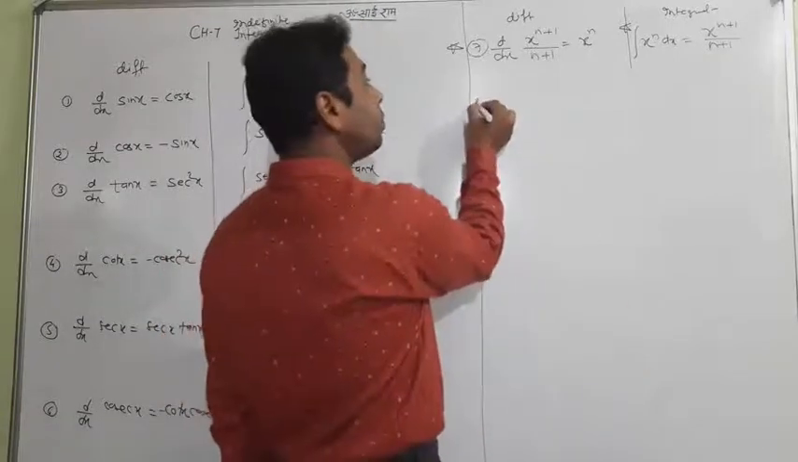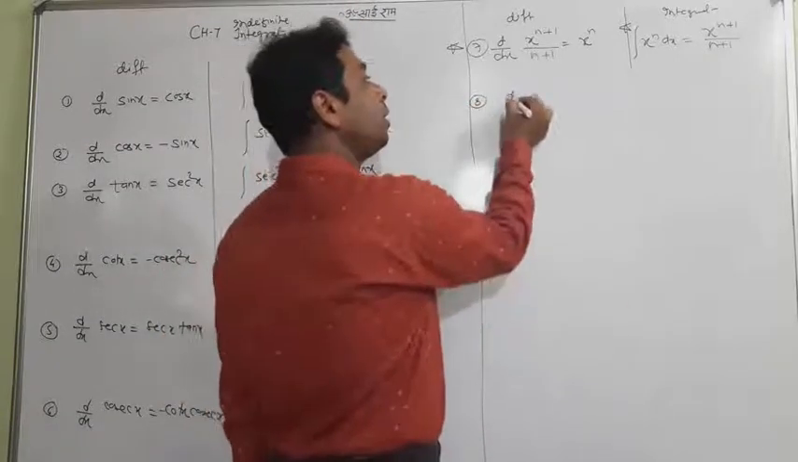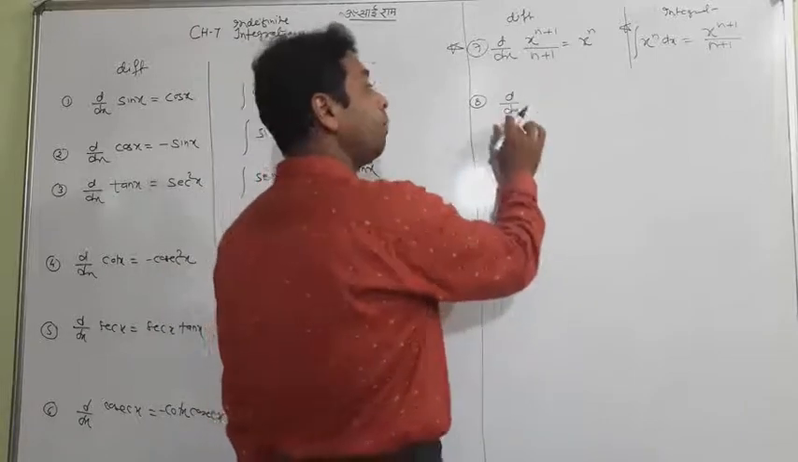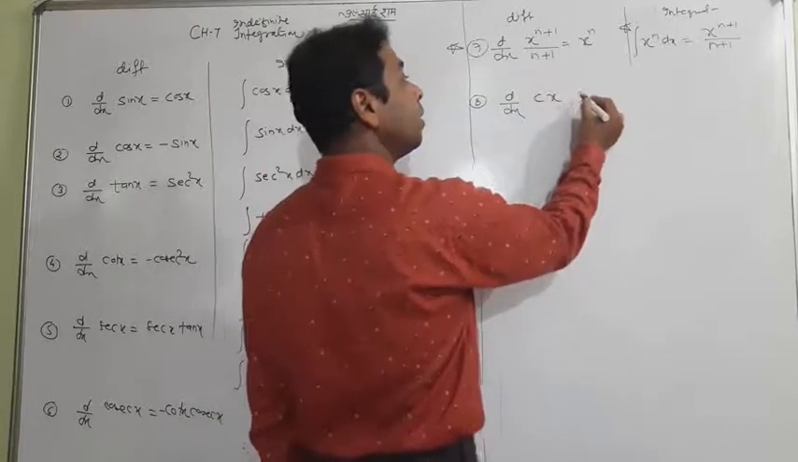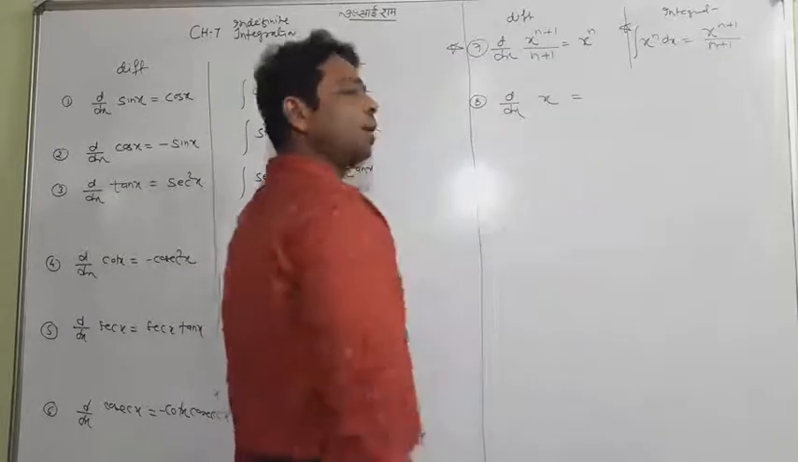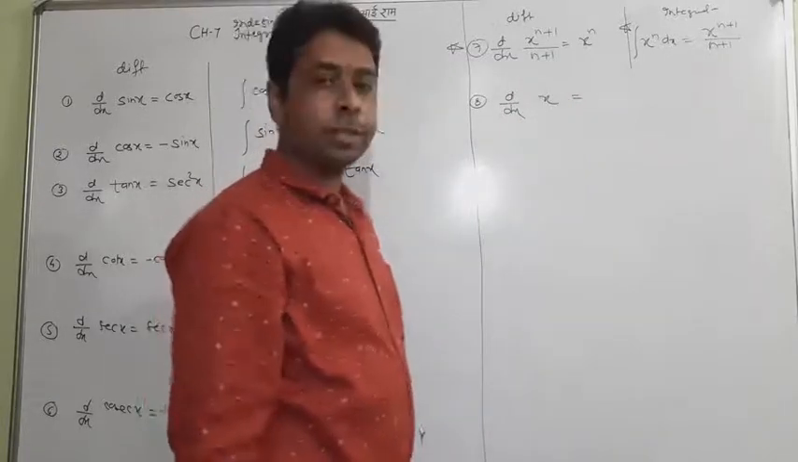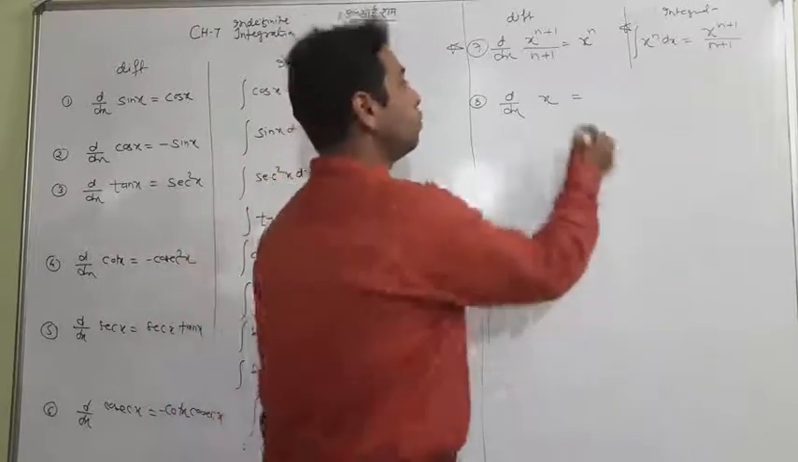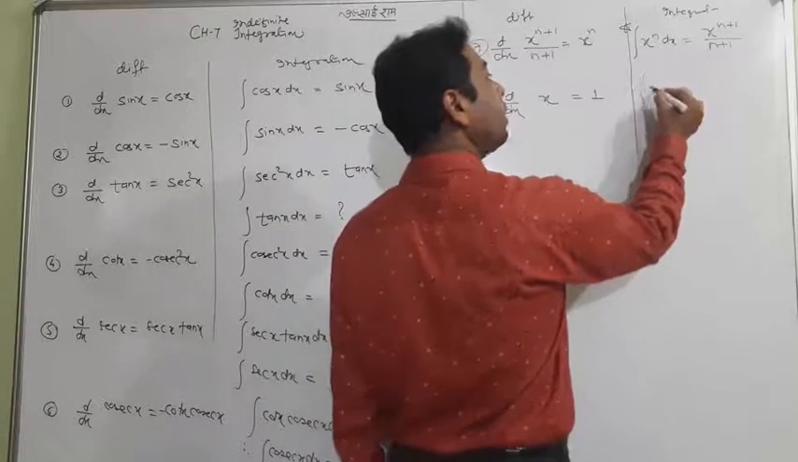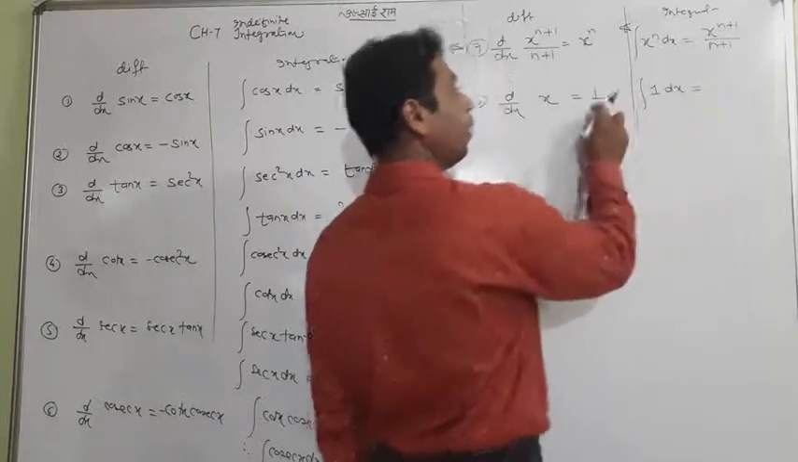Now, if I ask you something, d by dx is very important now, student. d by dx of cx, or only write x. So the answer is definitely d by dx of x is 1. So the opposite method is what? Integration of 1 will be x.